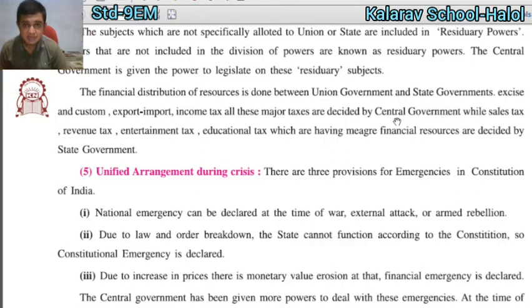Which taxes are decided by the central government? You have to write down that excise and customs, export, import, income tax, all these types of taxes are decided by the central government, while sales tax, revenue tax, entertainment tax, educational tax, which have limited financial resources, are decided by the state government.